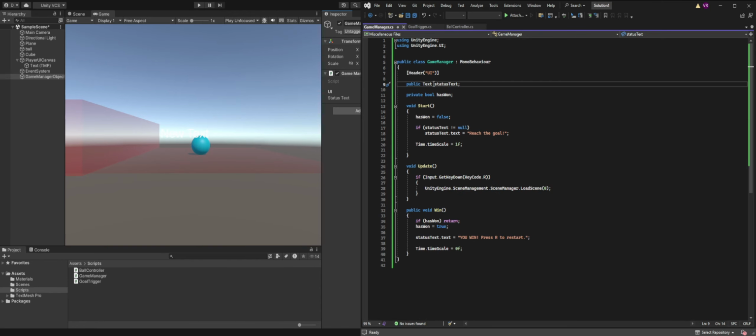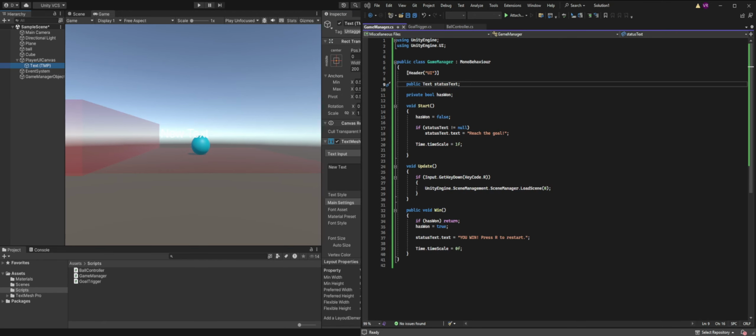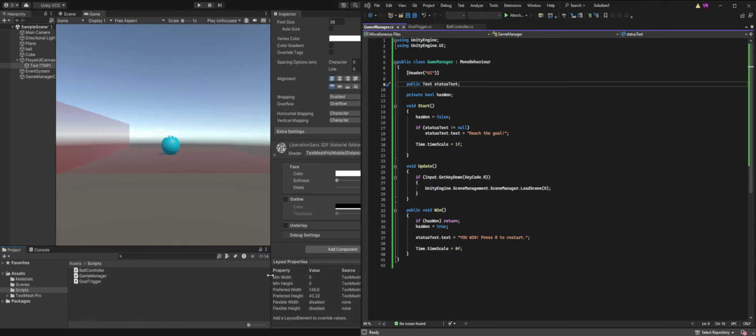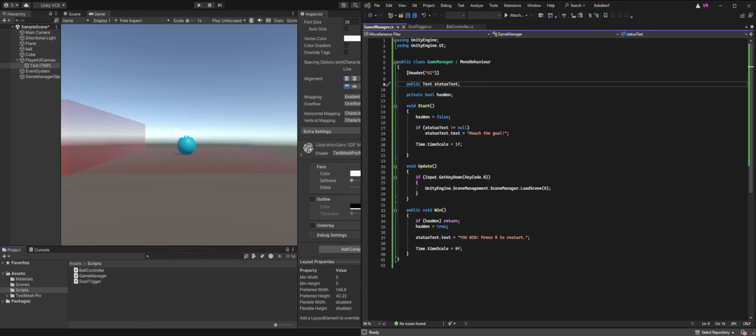So here we got text, status text. This is a public variable, but it's set to just text. Well, that's not right, because we know that text, as we see it here, is a TextMeshPro, not text. It's the wrong variable type. You have to be using TMPro, right?